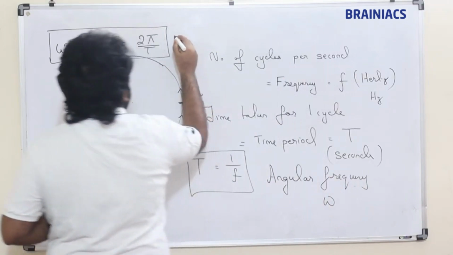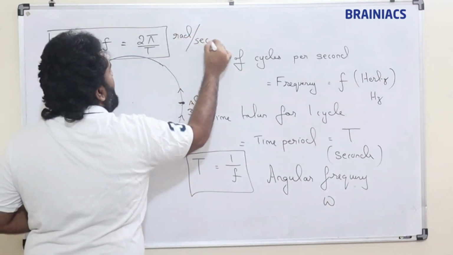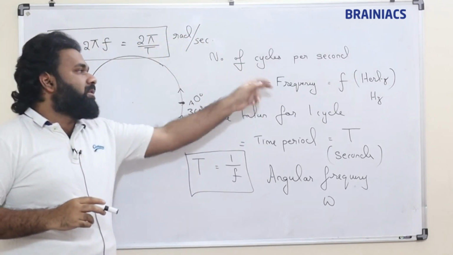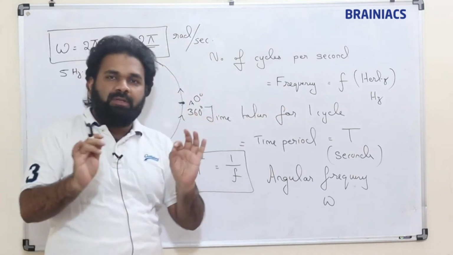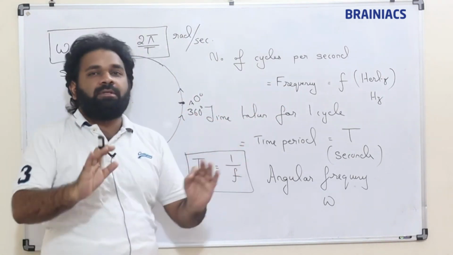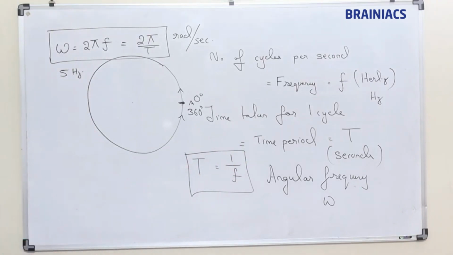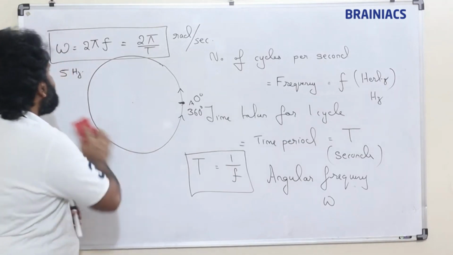So its unit is radians per second. Frequency has unit hertz, angular frequency has unit radians per second. Already you might be knowing this, I was just touching the fundamentals before getting into the concept. Clear? Okay.